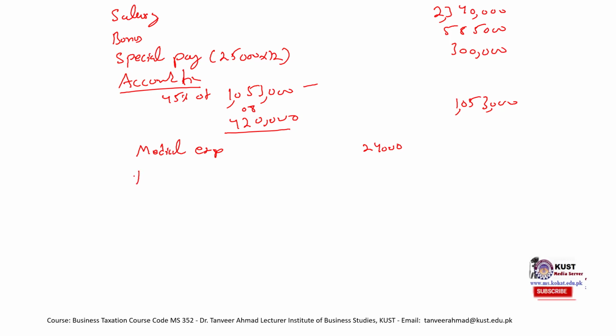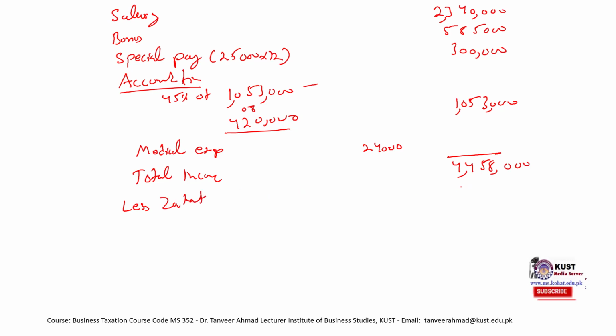So our total income is 44,58,000. We would less the deductions, and that would be zakat.